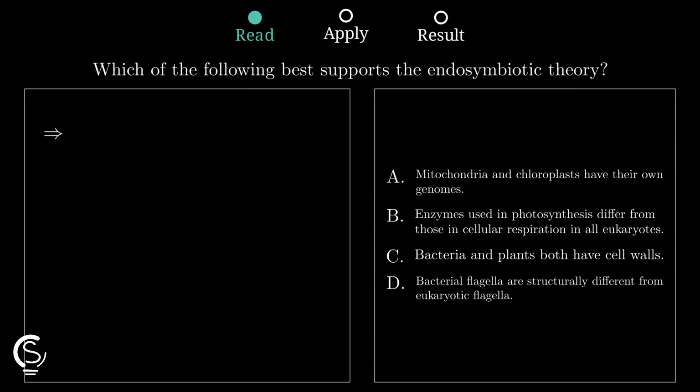Endosymbiotic theory says mitochondria and chloroplasts began as free-living bacteria that were engulfed by another cell, then kept living inside it. So the best evidence should show those organelles still carry bacterial-style independence, and having their own genomes fits perfectly because separate DNA suggests they were once separate organisms.